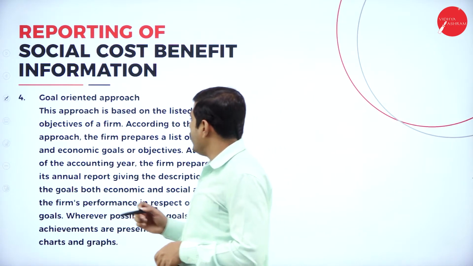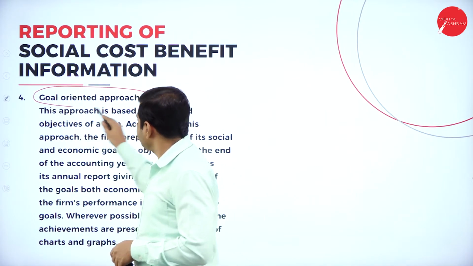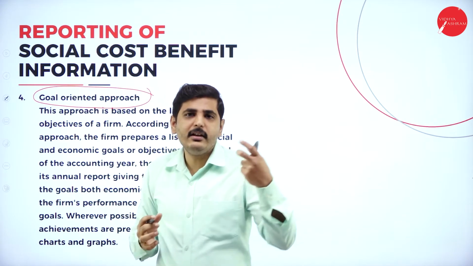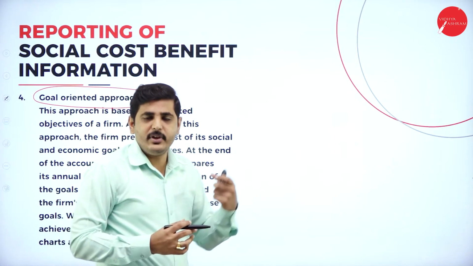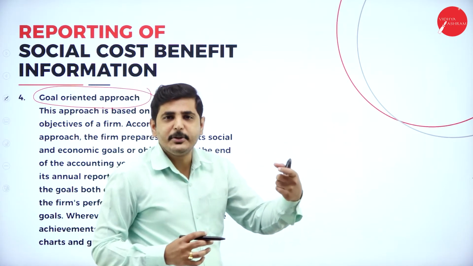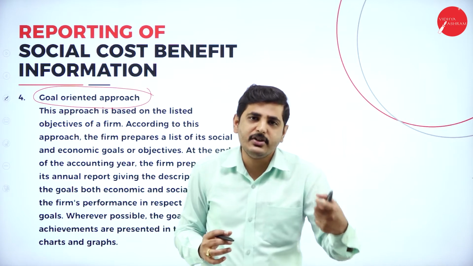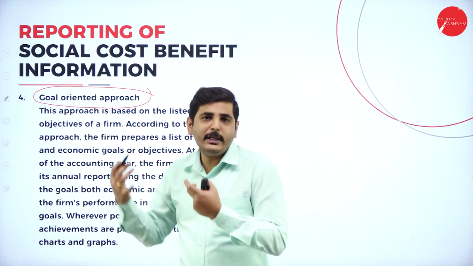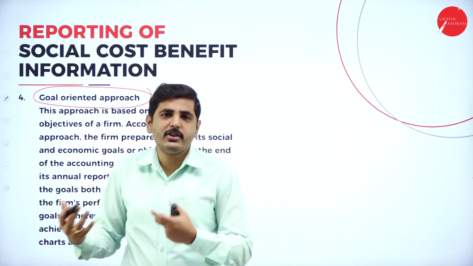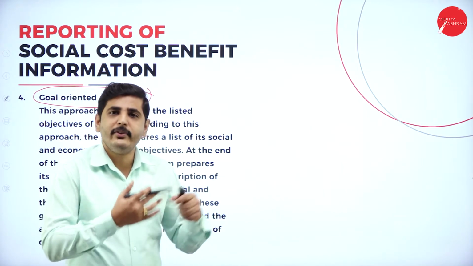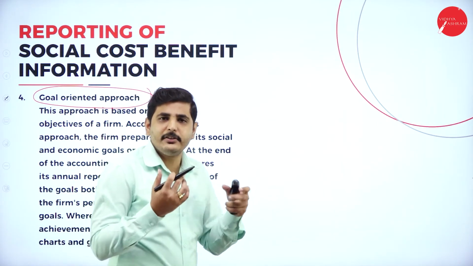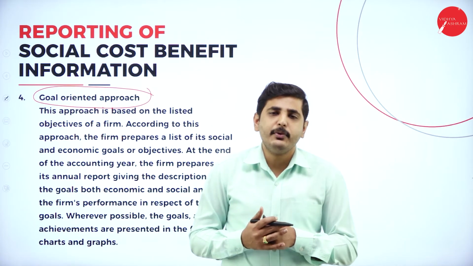Next one, goal-oriented approach. We have to set a goal. For example, every year we will plant so many trees. Every year we will provide free education to this many children. Because of Corona, so many children lost their parents. So we will adopt those children. We will provide free education. We will provide free food and shelter.